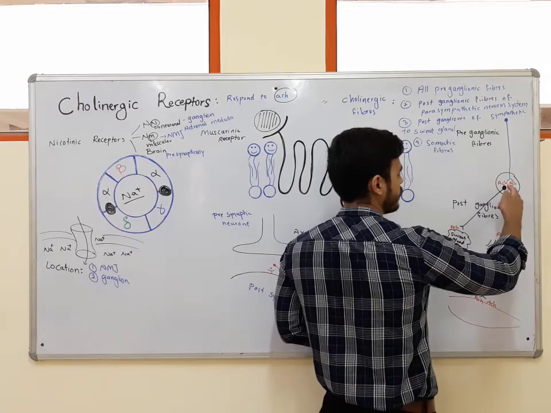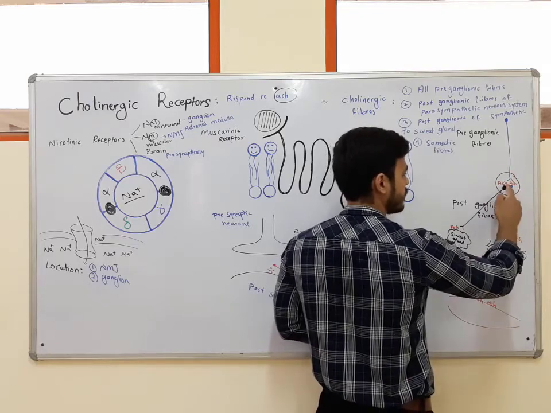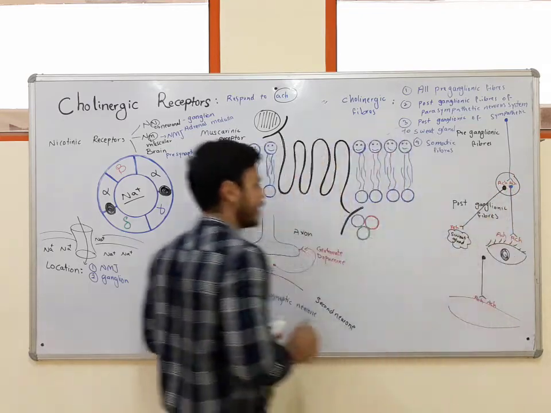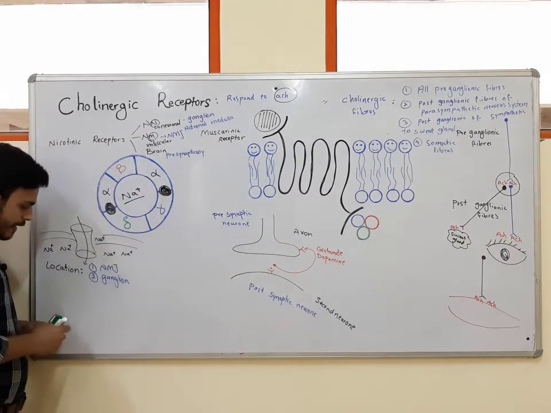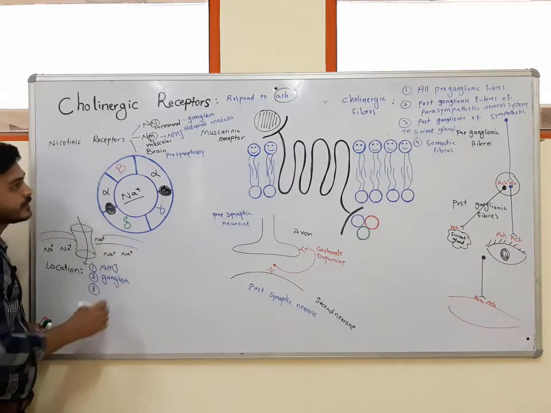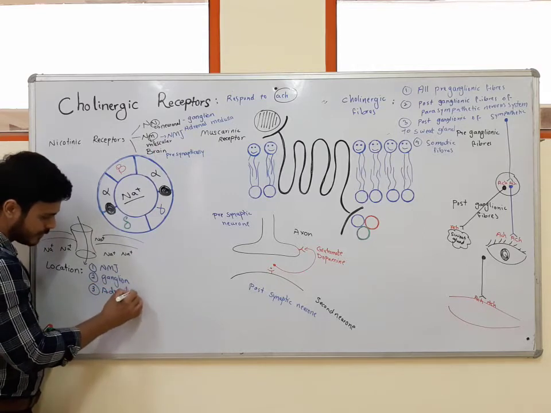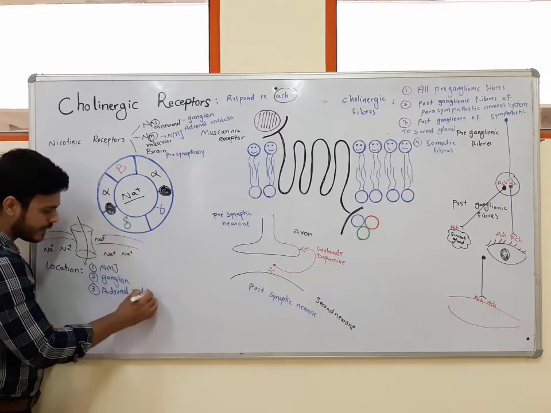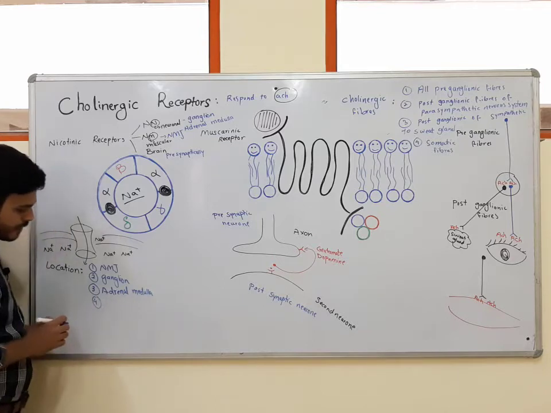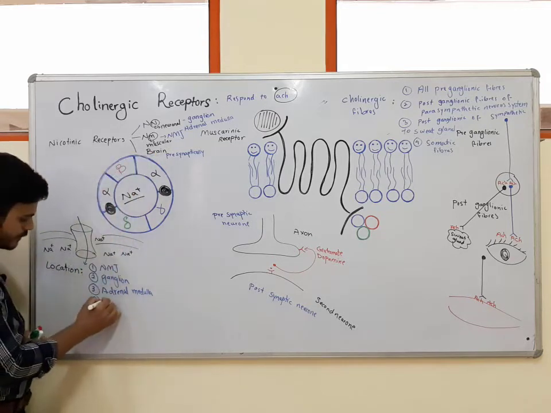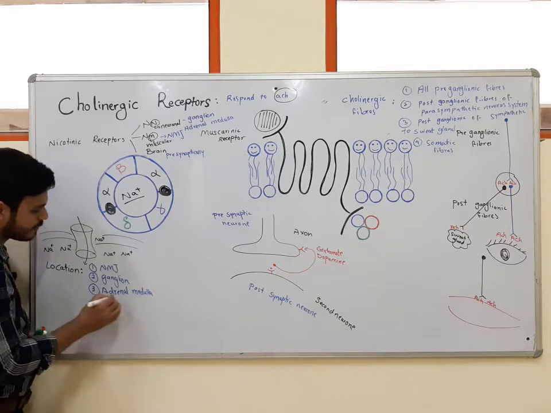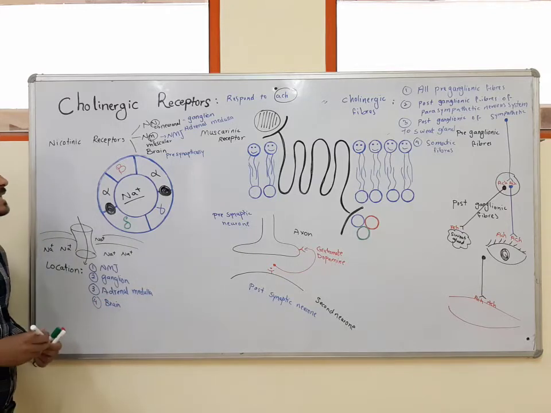The type of cholinergic receptor which is in the ganglion are nicotinic receptor. We can find them in the adrenal medulla also, and we can find them also in the brain, which they are located presynaptically, and they can mediate releasing of glutamate and dopamine.